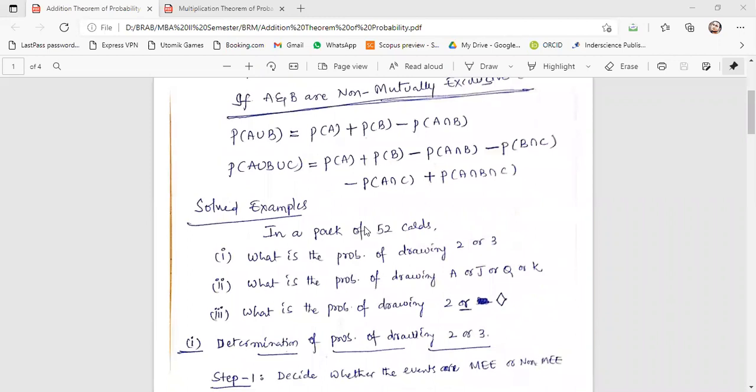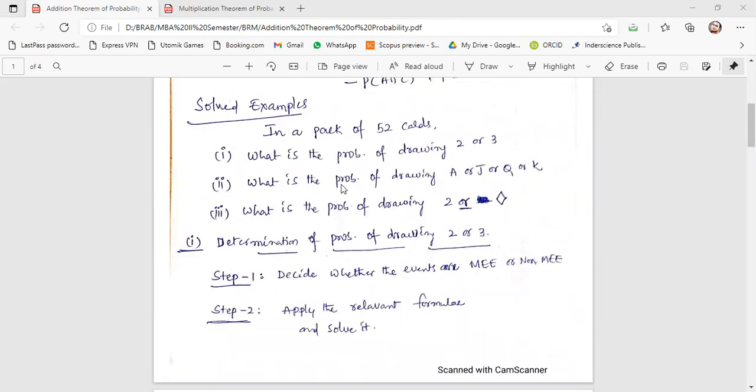We have given that example. In the problem we discussed, what is the probability of drawing a 2 or a diamond? There is a chance that a 2 and a diamond will come simultaneously. There are 4 cards of 2 in the pack of 52. When you draw one card, 2 can come with diamond, with club, with spade, or with heart. So this is a non-mutually exclusive event because they are not opposing. Got it? So we have solved that example.